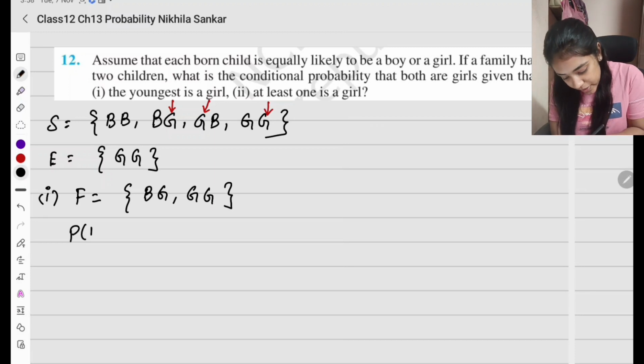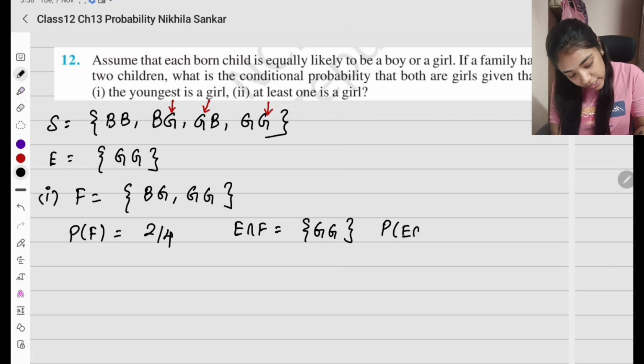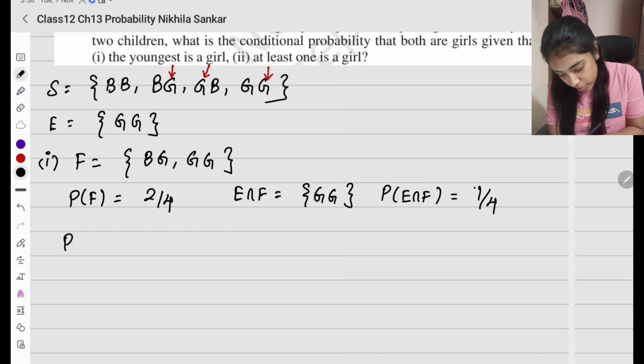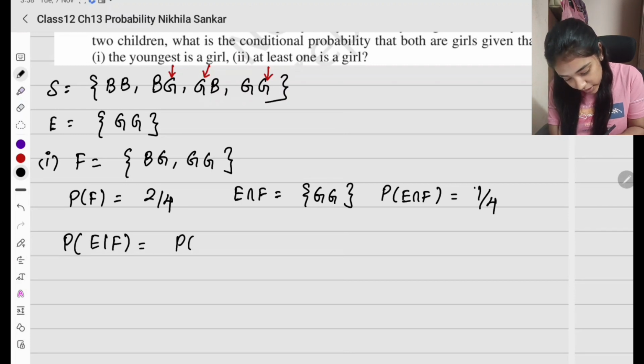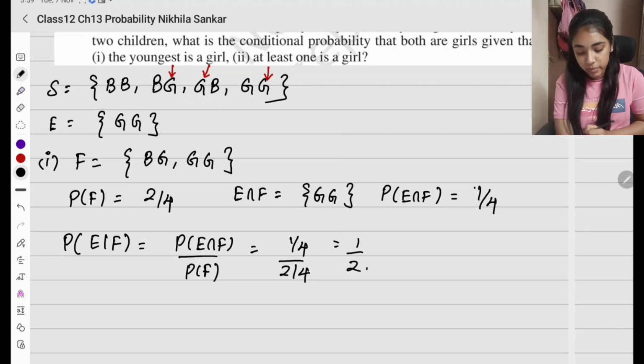So what is the probability of F? It is going to be 2 divided by 4. And what is the intersection? E intersection F is going to be only the element G, G. So probability of E intersection F is going to be 1 divided by 4. So the probability of E given F equals probability of E intersection F divided by probability of F, which is 1 by 4 divided by 2 by 4, which is 1 divided by 2.